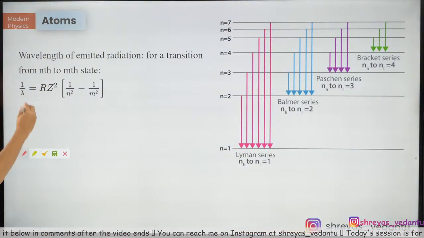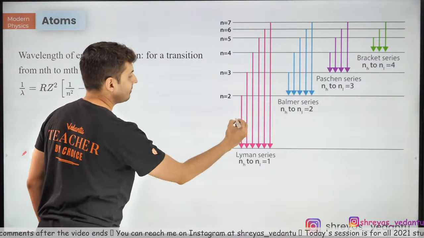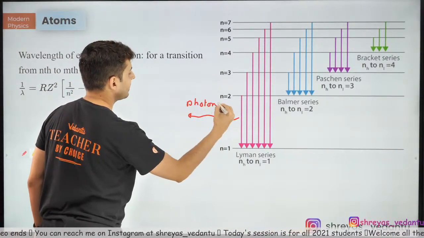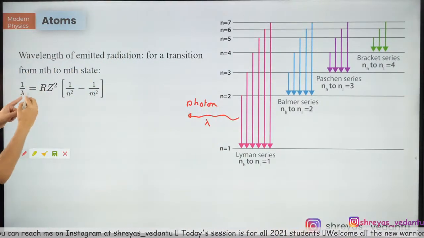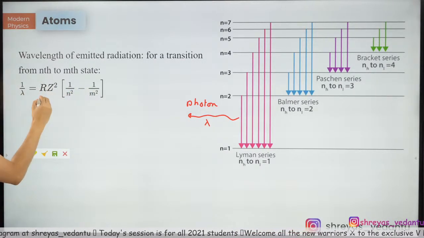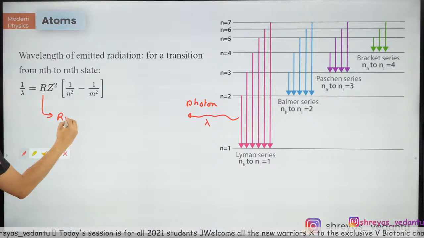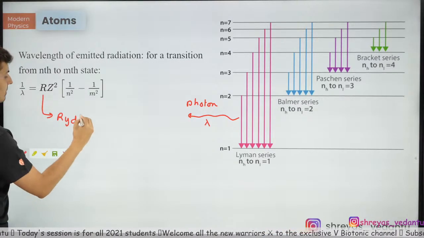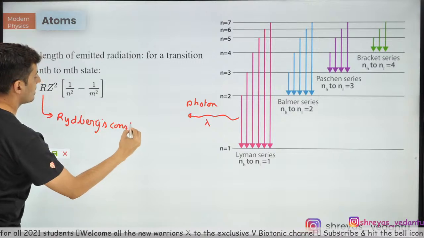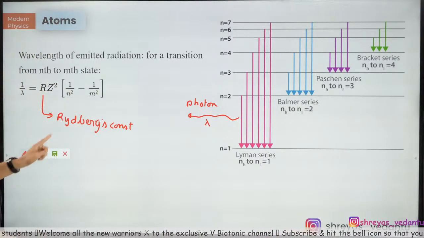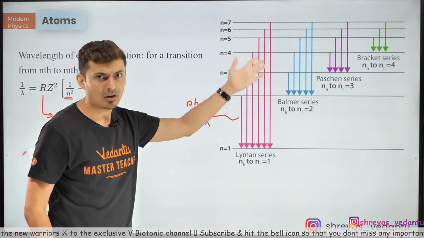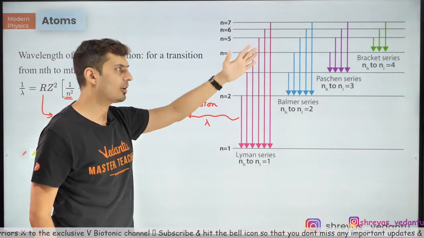Lastly, the wavelength which comes out. Whenever this transition happens, a photon is emitted, and this photon will have some wavelength. 1 by lambda is R Z squared, 1 by n squared minus 1 by m squared. What is this R? This is your Rydberg's constant. Z is your atomic number. And n and m are the initial and final orbits.